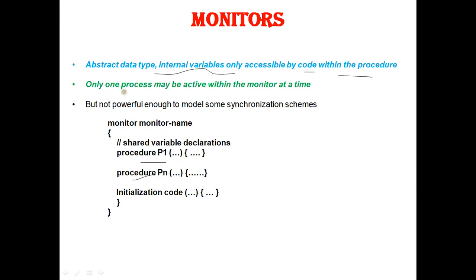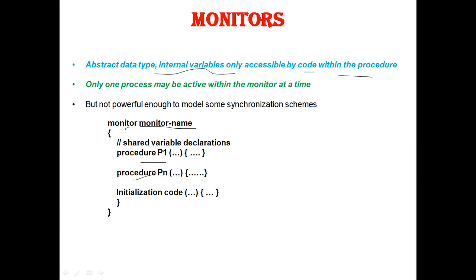And also see to that only one process may be active with the monitor at a time. How do I declare, or what is the syntax for writing this monitor? I write the monitor name, then the variables which I want to declare, followed by the procedures: procedure 1, 2, 3 up to n procedures, and then the initialization code. This is how the syntax of a monitor looks.